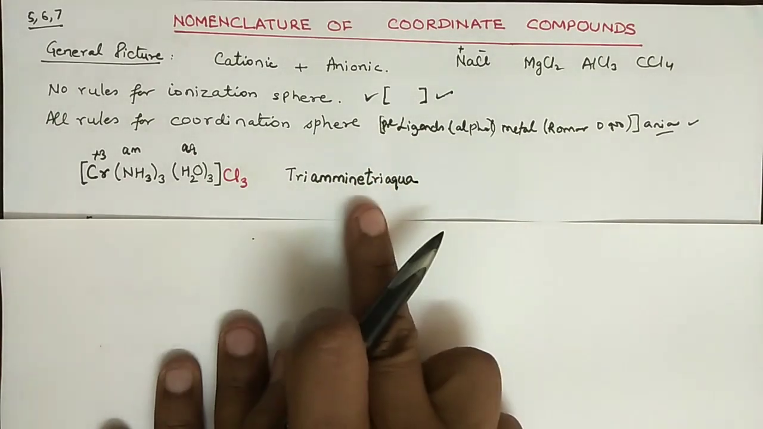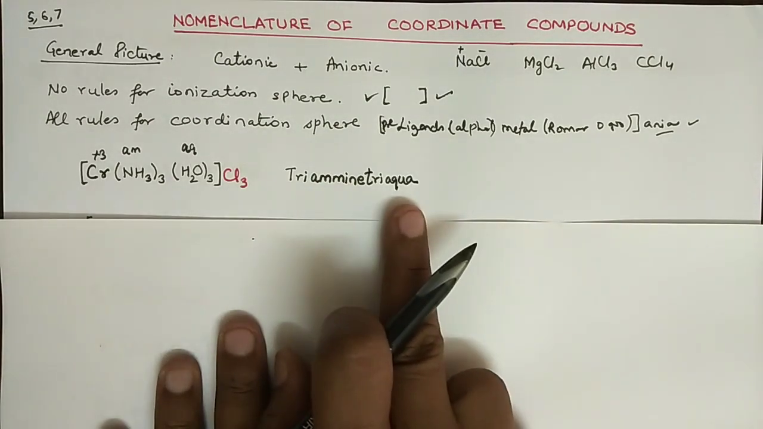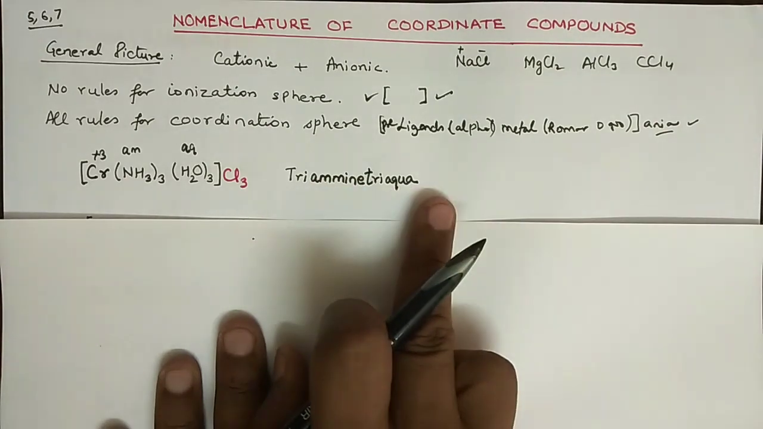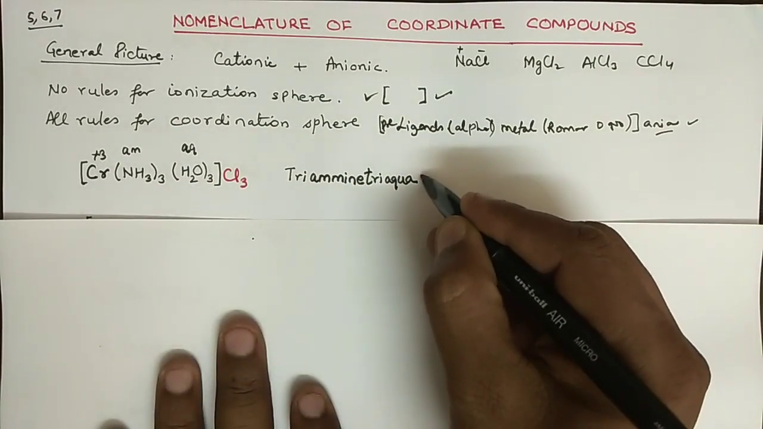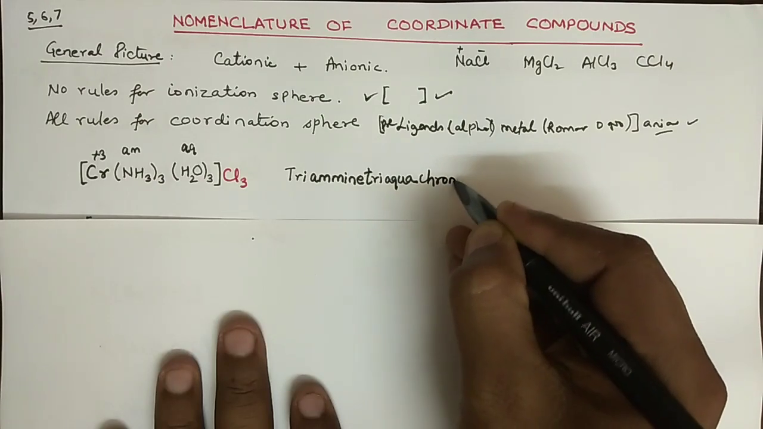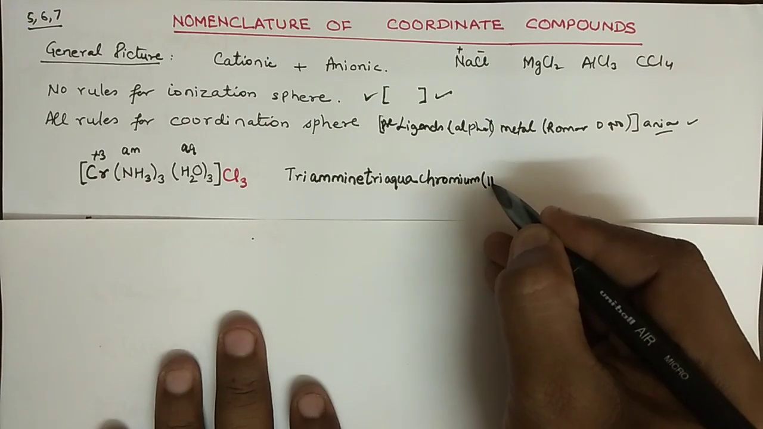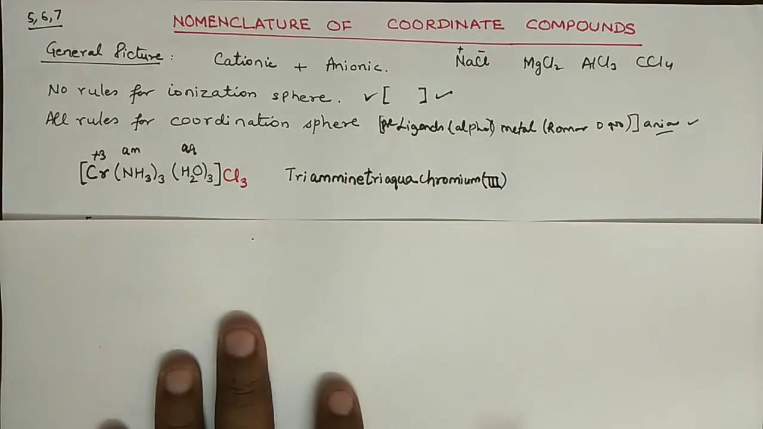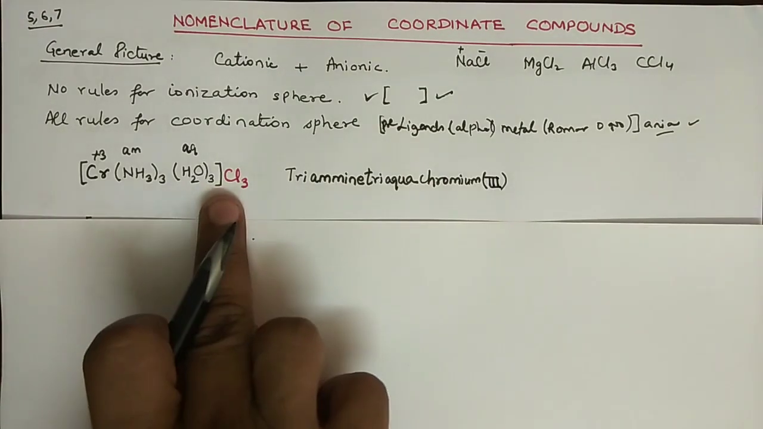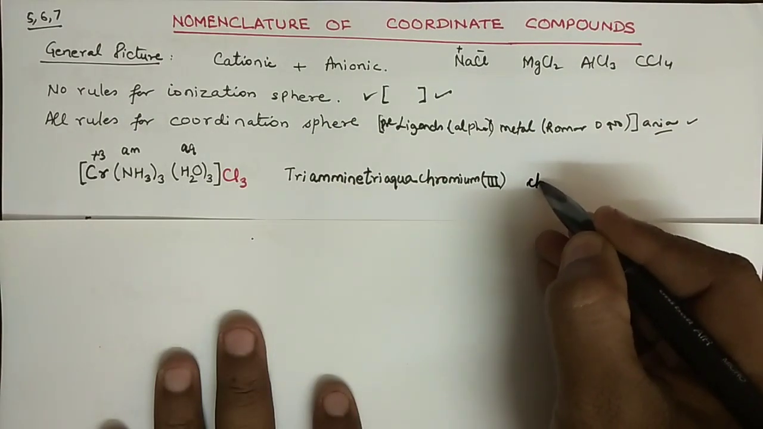Notice that I haven't left any gap between the letters, and they are just a single word, triammine, triaqua, or you can write aquo, as water has two names. And then comes the chromium, so simply the name is chromium, and then in bracket you have to write the oxidation number in Roman numerals like this. And now you have to write down the ionization sphere, so you just simply write down chloride.